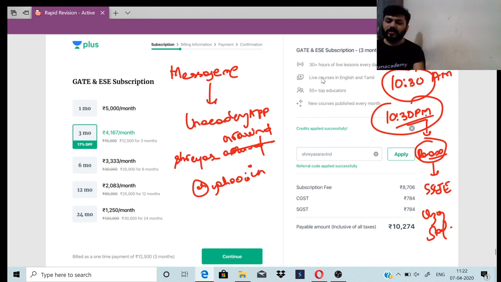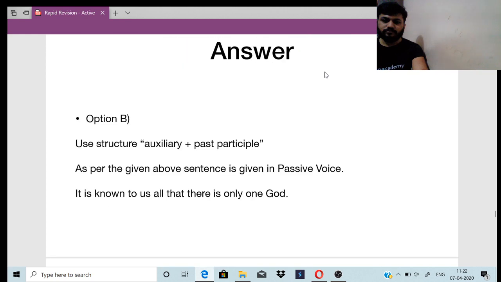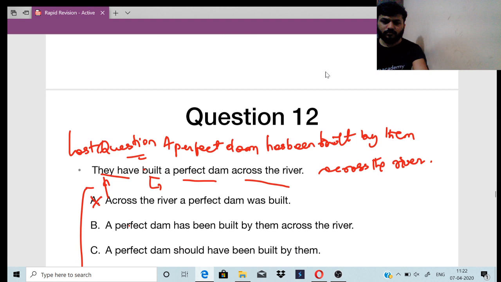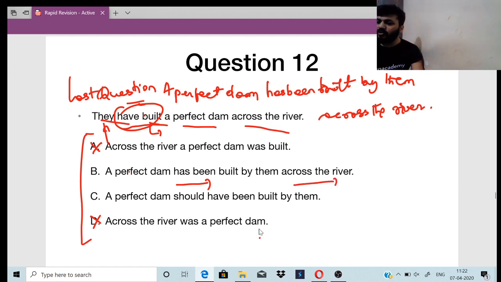So present perfect, no, Subhajit. Okay, let me go back to the question. They have built a perfect dam, right? So a perfect dam has been built by them across the river, okay?